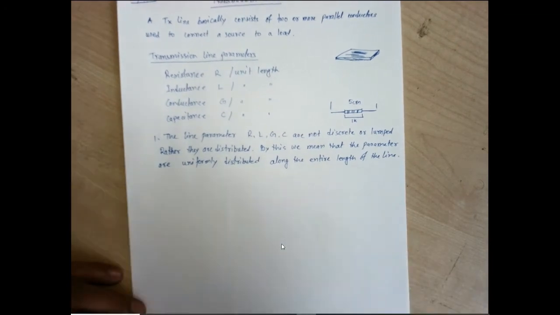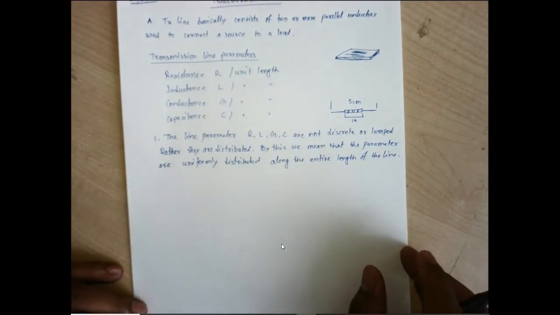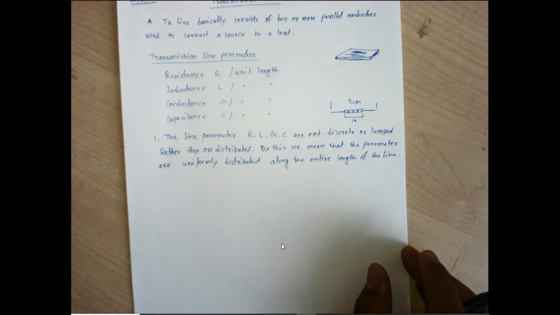For each line, the conductors are characterized by other parameters like conductivity, permeability, permittivity.